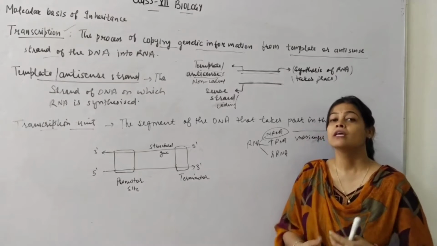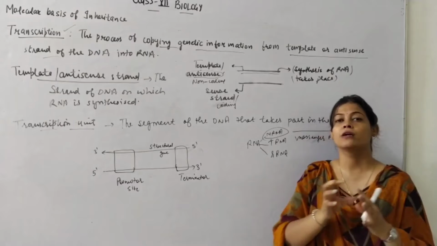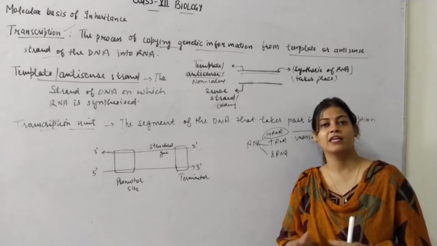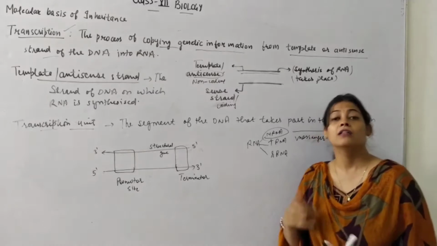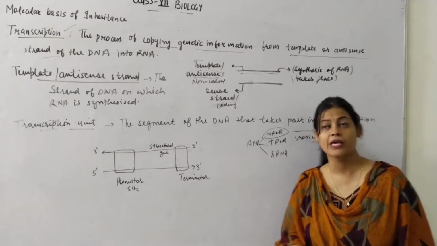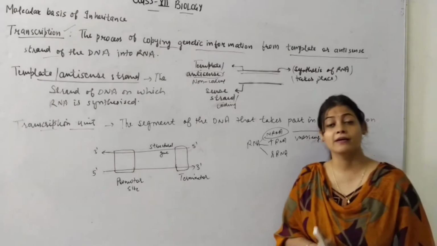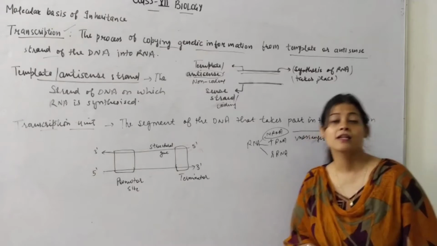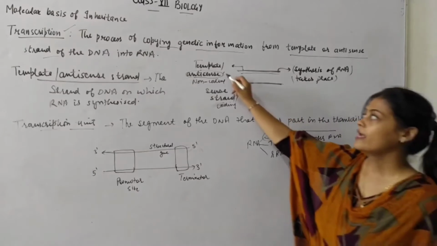Sense means you know किसी भी चीज की अगर हम बात करते हैं कि कोई अगर हम एक स्पेसिफिक वर्ड के लिए बोल रहे हैं तो उस वर्ड की सेंस बन रही है या नहीं, मीनिंग है या नहीं उस सेंटेंस का, that is called sense. The word sense is used here. Okay, but why is this strand called antisense strand, though it is the strand on which mRNA will be synthesized? Okay, let me tell you why it is called antisense.